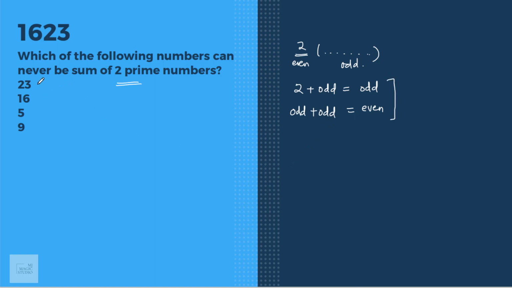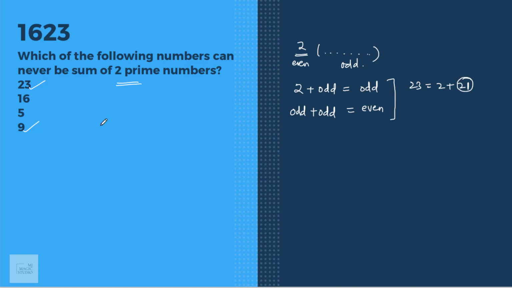Now here we can see that the odd numbers are 23 and 9. So 23 is only possible with 2 plus 21, because if the sum of two prime numbers is odd, that means one of the prime numbers has to be 2. And then we can see that 21 is not a prime number.